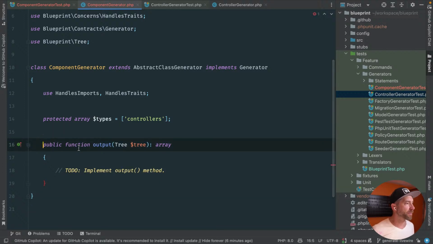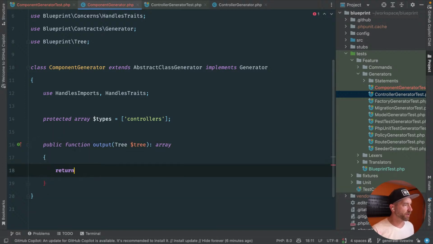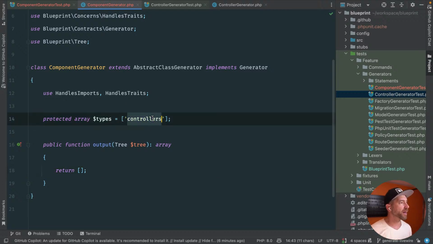Anyway, okay, for now, we'll just implement this with the most naive solution, which is return an empty array. Okay, and then the array types, I'm not sure what that is.